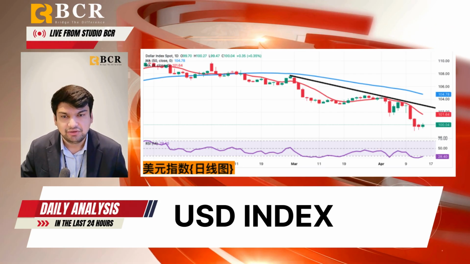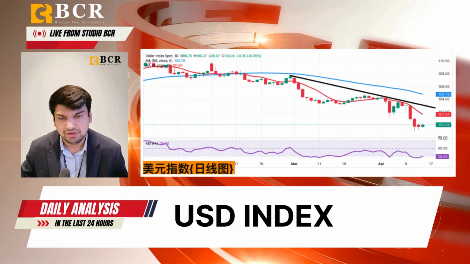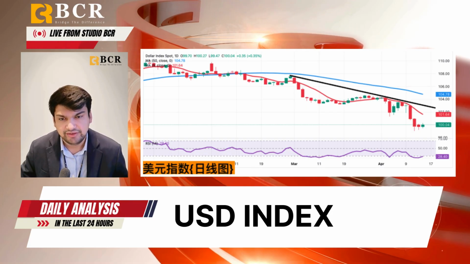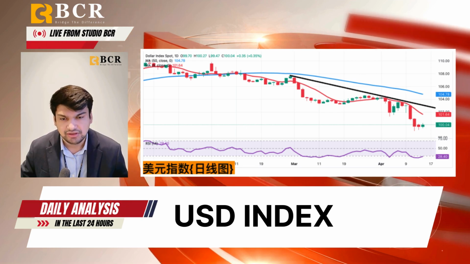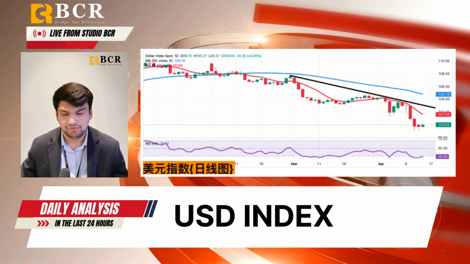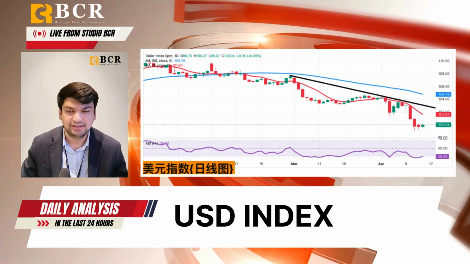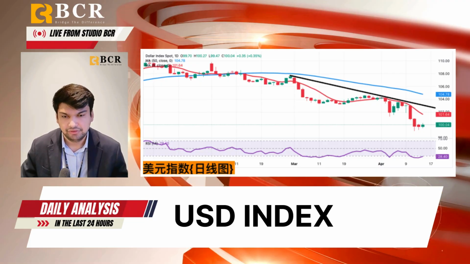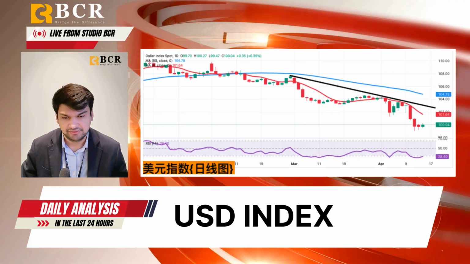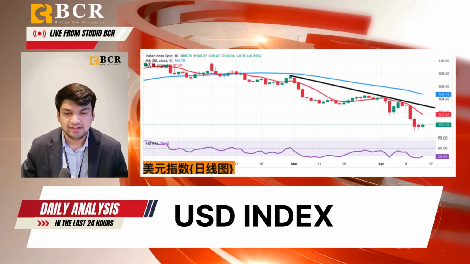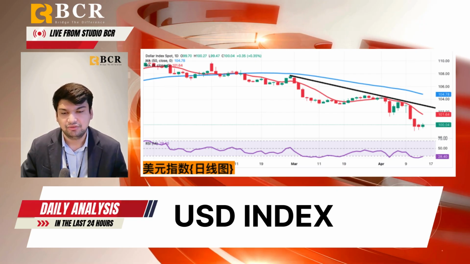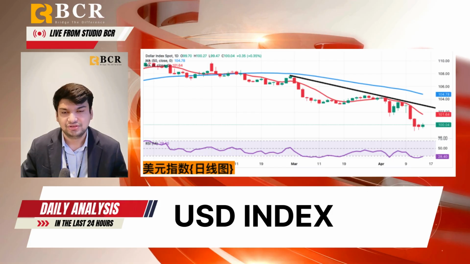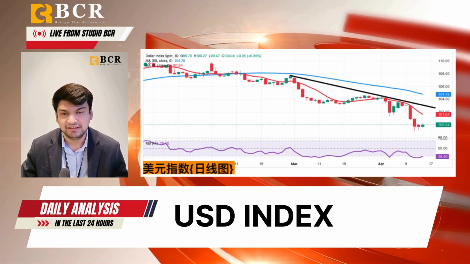The technical background suggests that the decline of the US dollar index may not be over yet. Therefore, the initial support level appears at the 2025 low of 99.02, then 98.52 and 98.35. Today, you can consider shorting the US dollar around 100.3, stop loss can be 100.4, and targets can be 99.5 and 99.8.